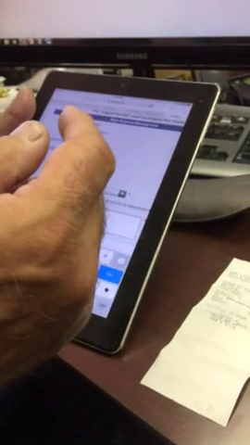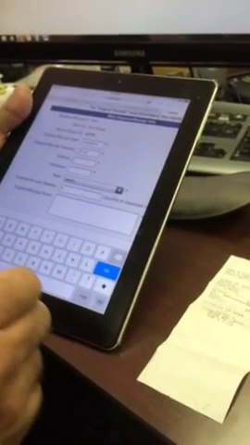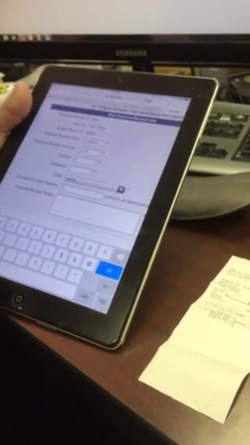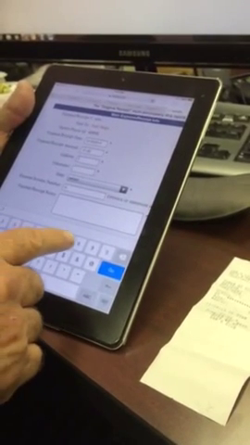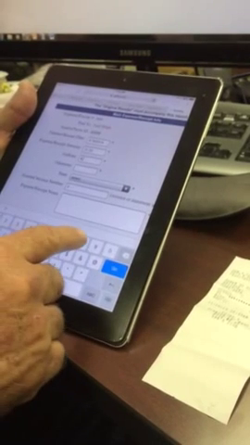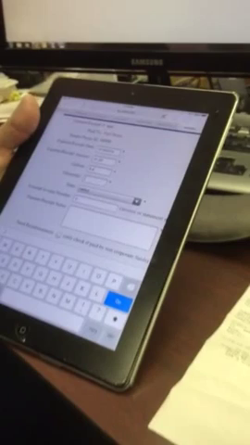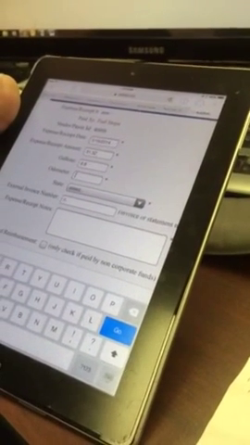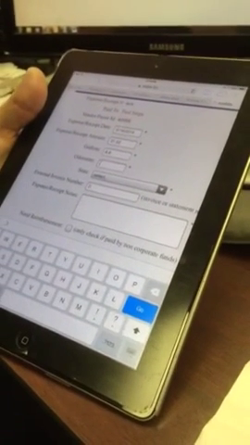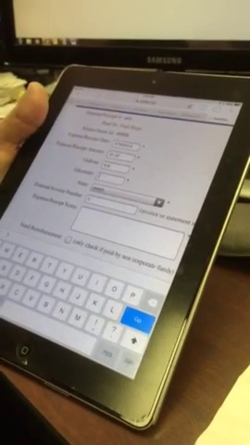The gallons, let's see, 8.8. Obviously, this isn't a big rig. And odometer. We're going to keep track of our odometer miles because we want to get our miles per gallon on every tank.